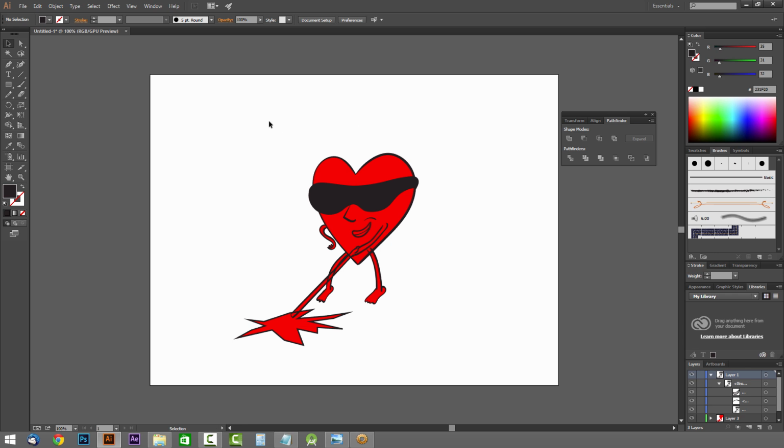Okay, so now let's go ahead and give this some white reflections to make it obvious that it's sunglasses. To do that, we'll go ahead and choose our brush right here, and we'll make it for the stroke. We'll have it white. We don't need a fill here.